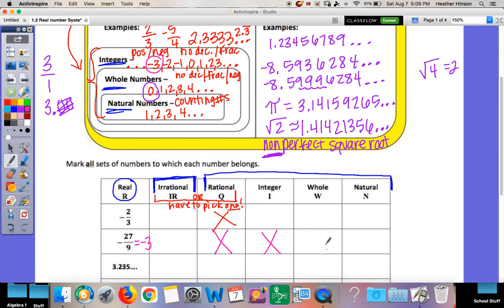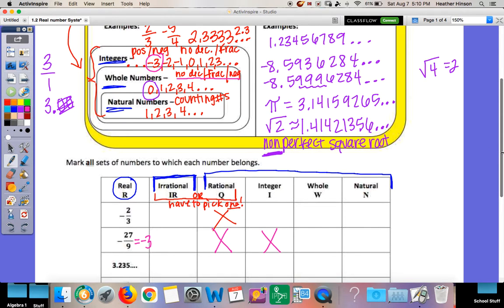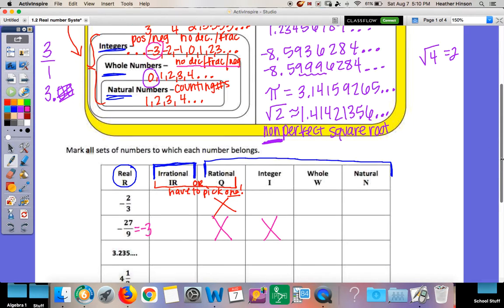Is it a whole number? Remember, whole numbers are no decimals, fractions, or negatives. So is negative 3 a whole number? No, because it has the negative. So if it's not a whole, again, that's my stop, so I don't keep going. If it's not whole, it's not going to be natural either. Okay?